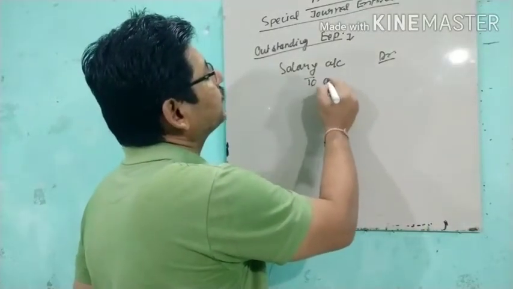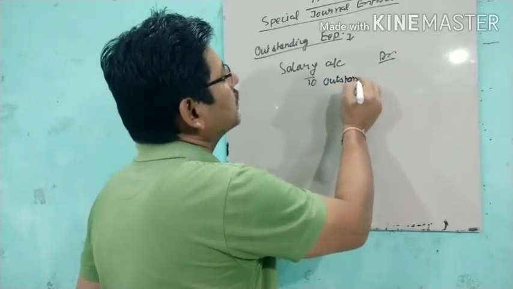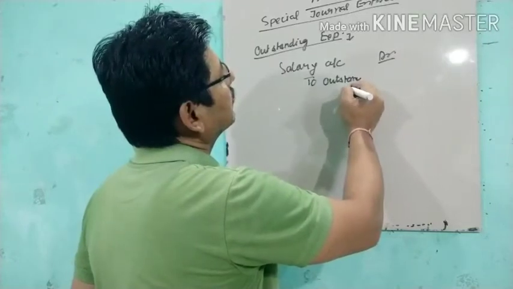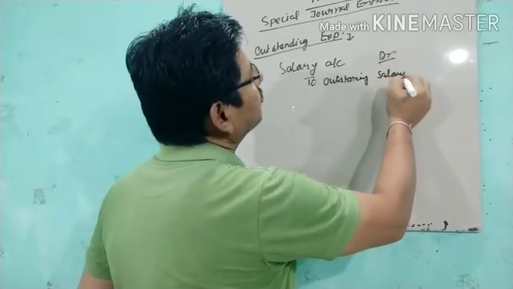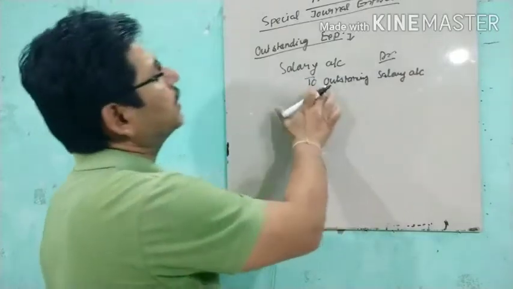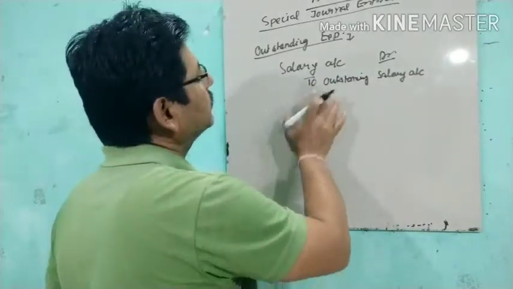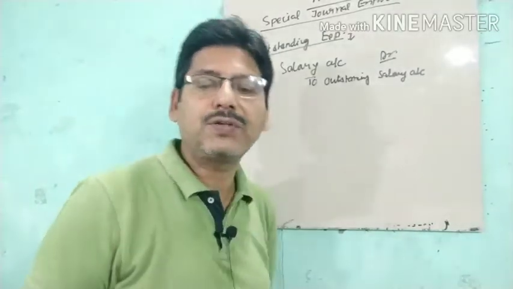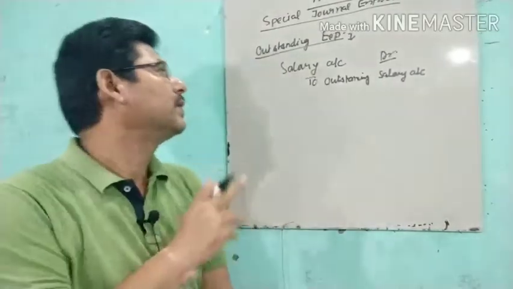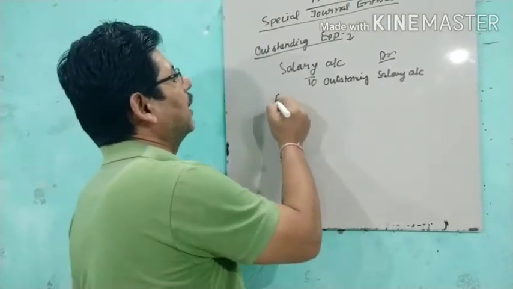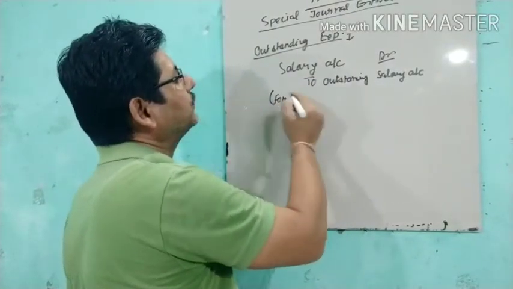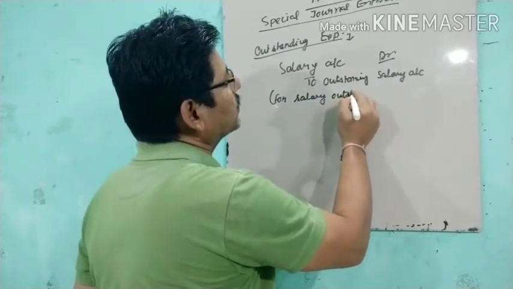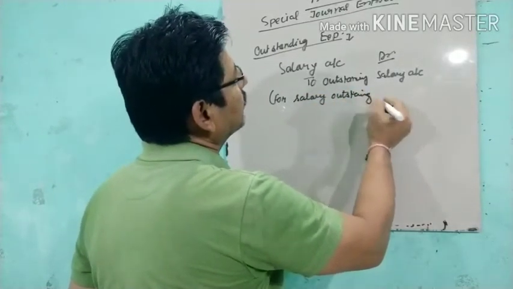So the journal entry is salary account debit to outstanding salary account, for the amount of salaries which remain unpaid. Okay, so here we will write the narration: salary outstanding for the year.